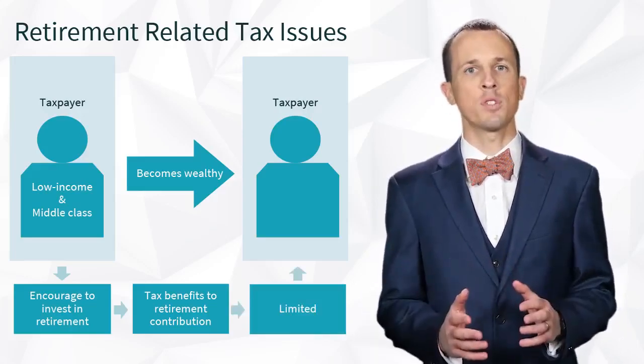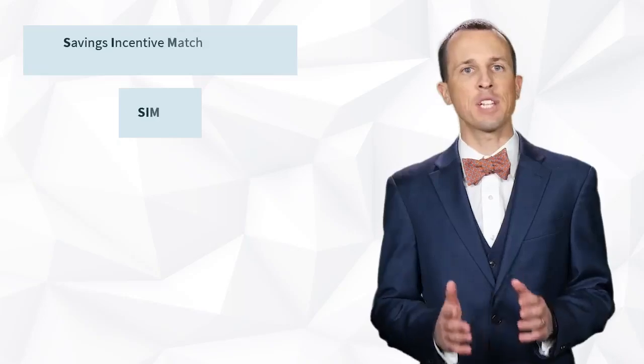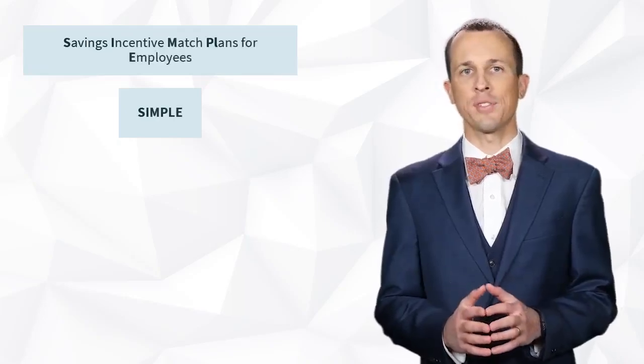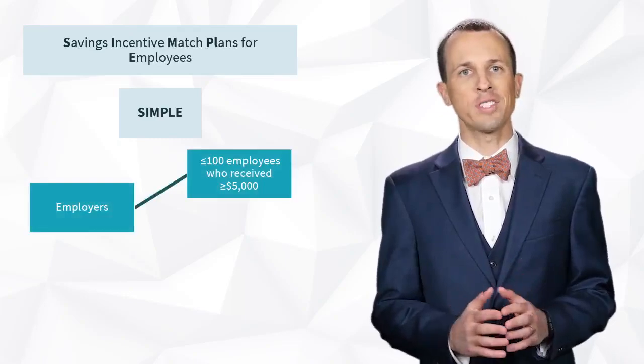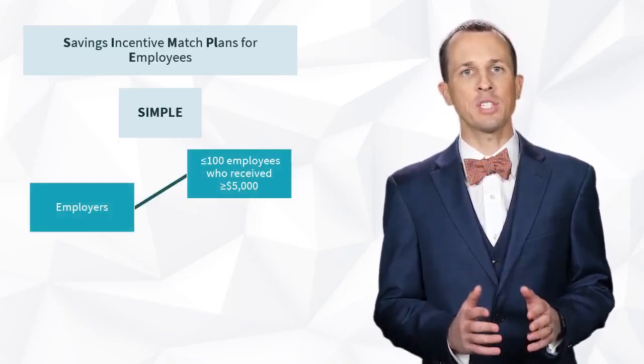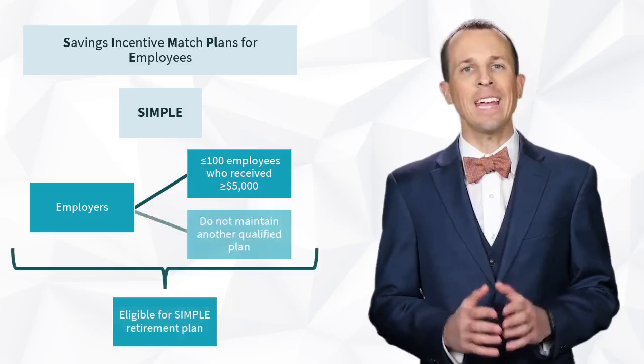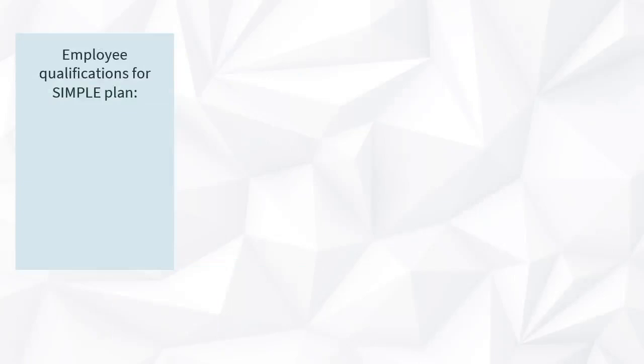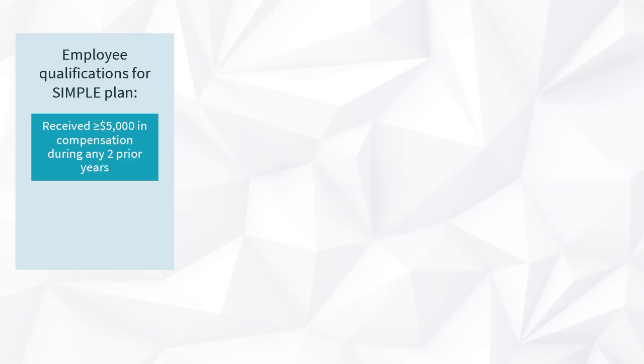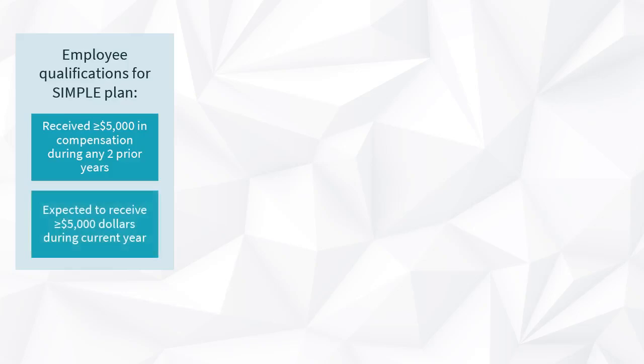Let's get into the retirement rules and specifically focus on savings incentive match plans for employees, also known as SIMPLE plans. Employers with 100 or fewer employees who received at least $5,000 in compensation from the employer in the preceding year are eligible to adopt a SIMPLE retirement plan if they do not maintain another qualified plan. The SIMPLE plan must be available to every employee who received at least $5,000 in compensation from the employer during any 2 preceding years and is also reasonably expected to receive at least $5,000 of compensation during the current year. Individuals who are self-employed may also participate in a SIMPLE plan.